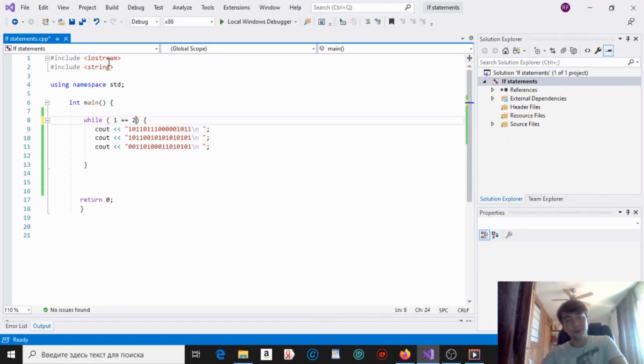Now we can do the same thing for 2 is equal to 2, and you get the idea. Okay guys, so this was my tutorial on while loops. It was very short, but I hope you found it interesting and you now understand a little better how while loops and for loops work.